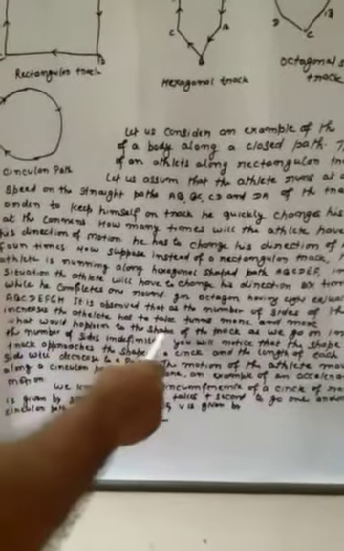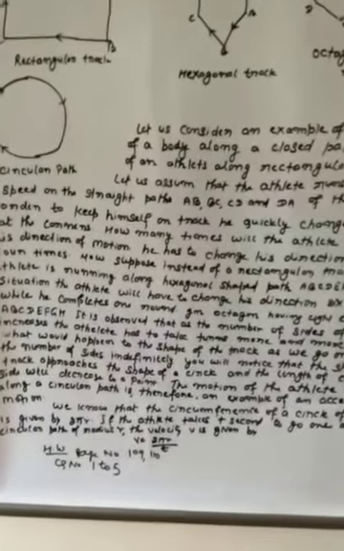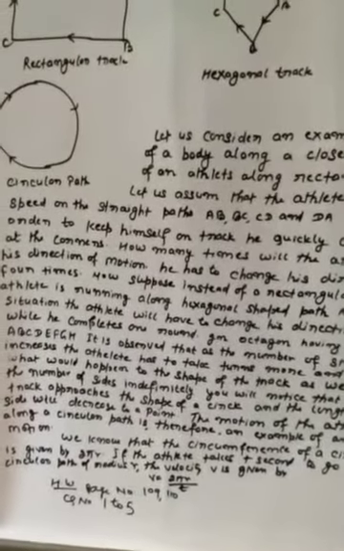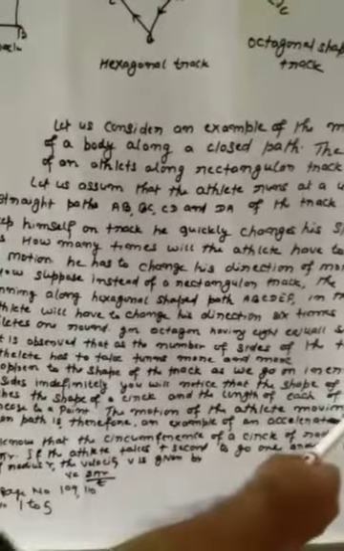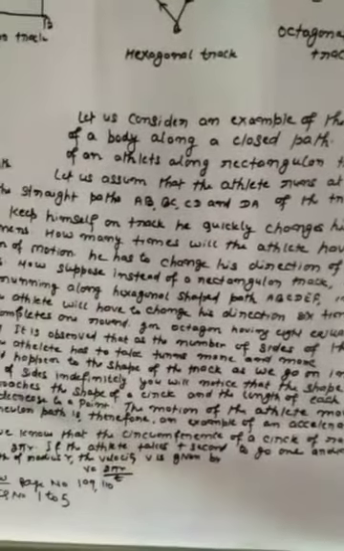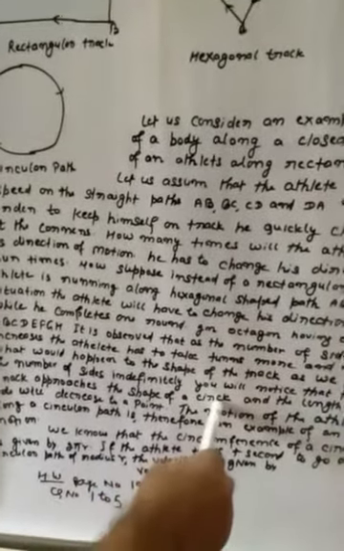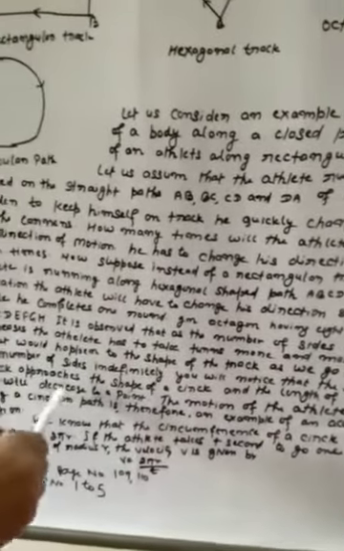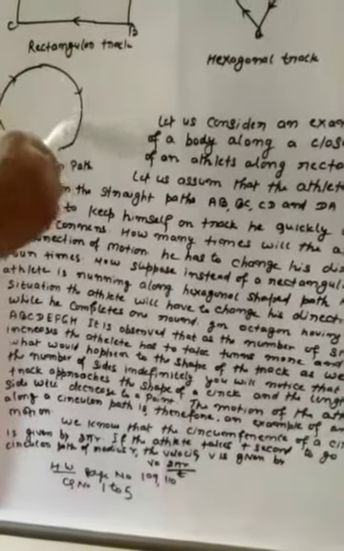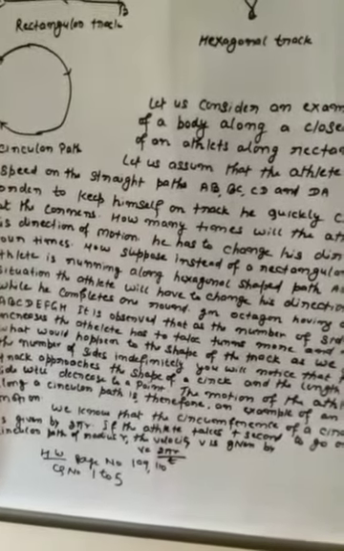What would happen to the shape of a track as we go on increasing the number of sides indefinitely? We will notice that the shape of the track approaches the shape of a circle, and it will take the form of a circle. And the length of each of the sides will decrease, to a point in the case of a circle.